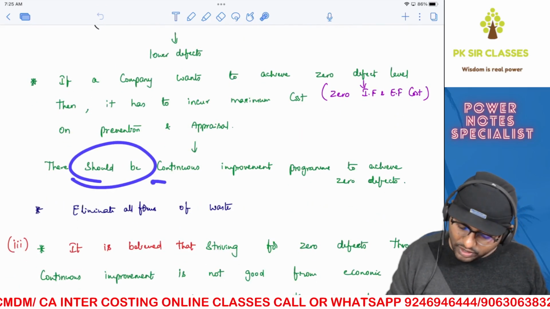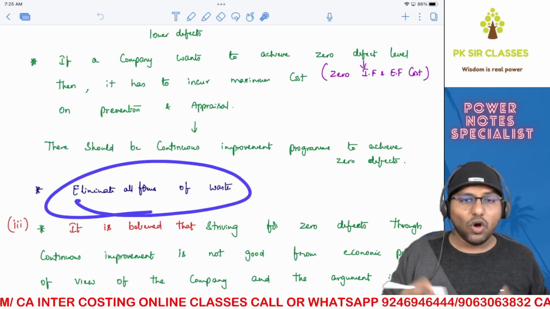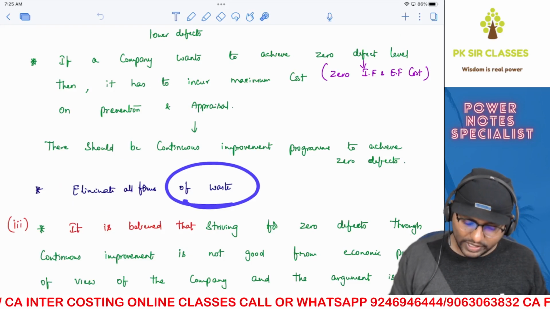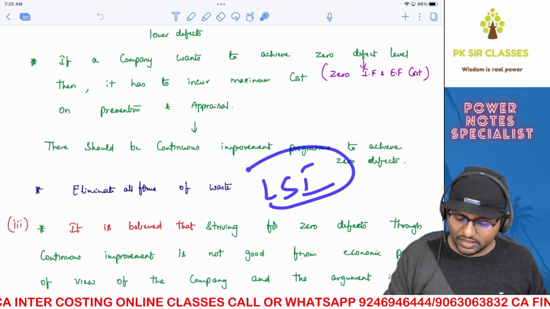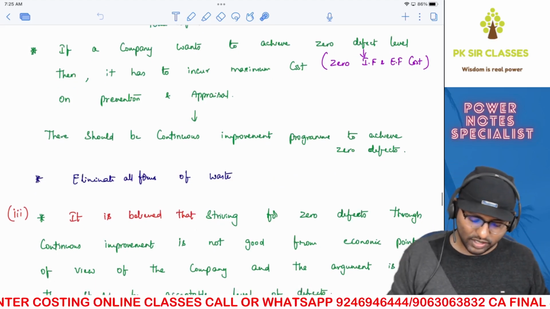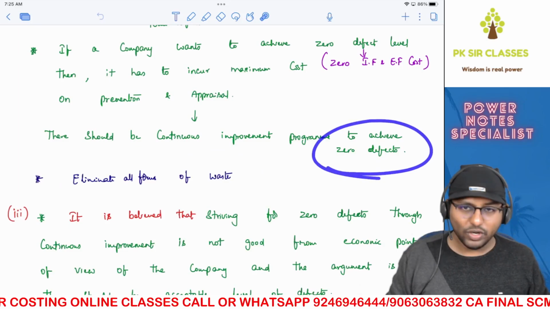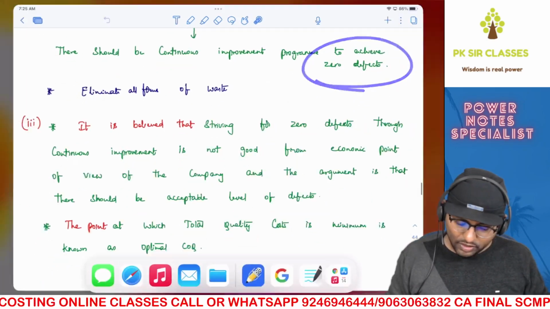So there should be a continuous improvement program to achieve this so-called zero defects by eliminating all forms of waste. I hope you know waste. It is there in the LSI chapter, Lean System and Innovation. Seven different types of waste are there. If you have seen that, you'll have an understanding. Otherwise, just remember that all the waste should be eliminated. Thereby, you'll be able to achieve zero defects. Simple.